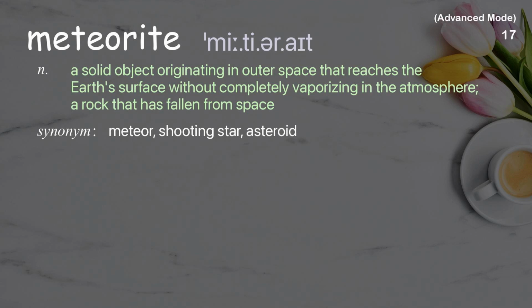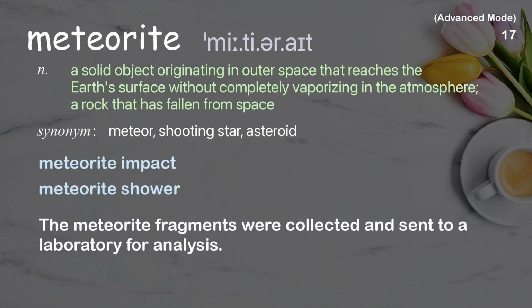Meteorite. A solid object originating in outer space that reaches the Earth's surface without completely vaporizing in the atmosphere, a rock that has fallen from space. Examples: Meteorite impact, meteorite shower. The meteorite fragments were collected and sent to a laboratory for analysis.